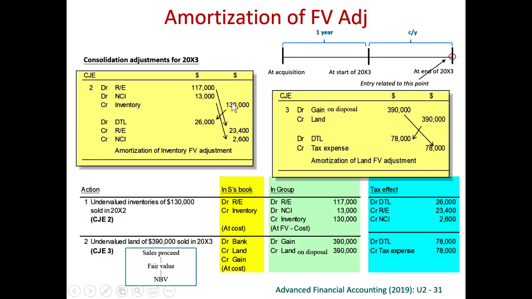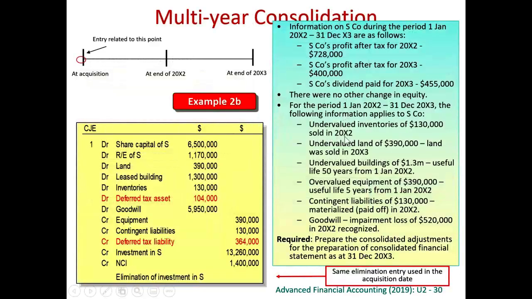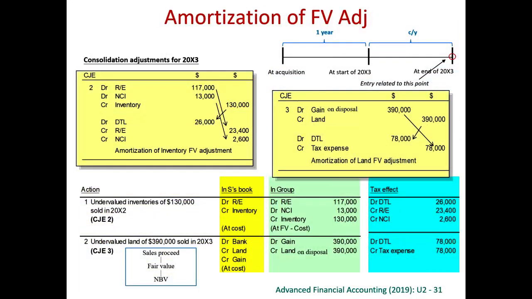Whenever we credit inventory, we have to debit cost of goods sold, because cost of goods sold is opening inventory plus purchase minus closing inventory. If closing inventory is smaller, cost of goods sold is higher. So therefore, we need to debit cost of goods sold and credit inventory. But this is the inventory in 2002. Now it is 2003 already. So this is the cost of goods sold in 2002. Cost of goods sold in 2002 must have been closed to retained earnings. Therefore, we debit retained earnings.